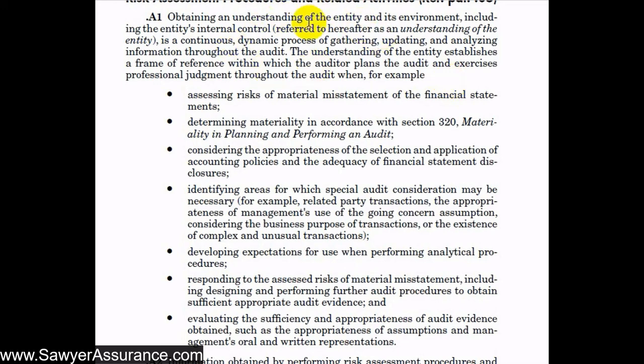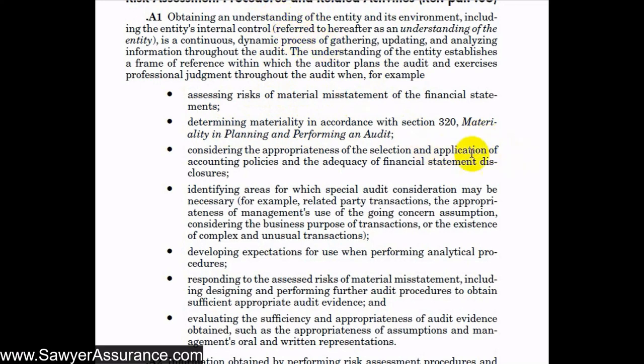And that's because we understood the entity and its environment and internal controls. So moving forward, by understanding the entity and its environment, it allows us to assess risk of material misstatement. It allows us to determine materiality because if we understand the entity, then we would know qualitatively what is important to that entity by its stakeholders.